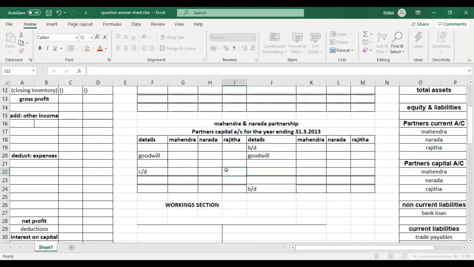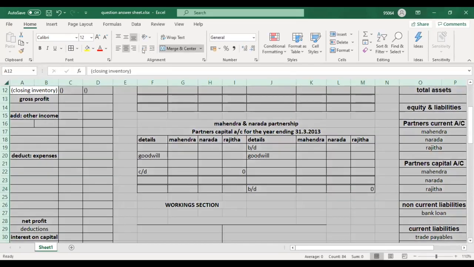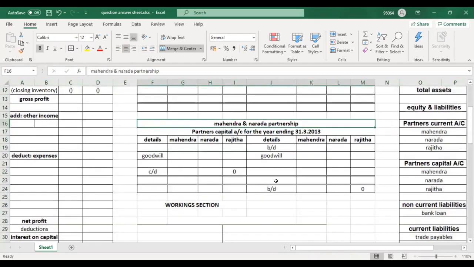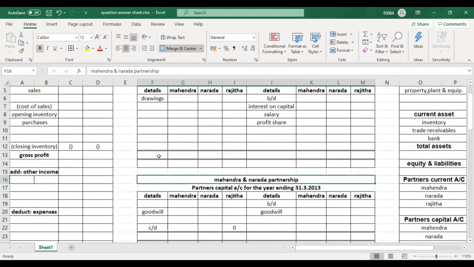The carried down balance will be 0 and the brought down balance will be 0 because he is no longer in the partnership.